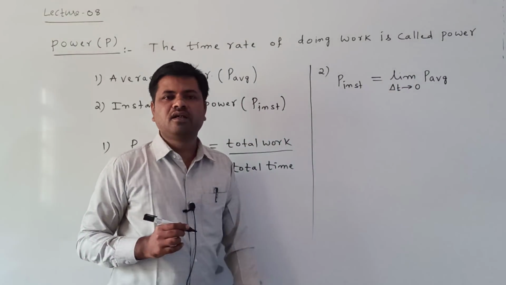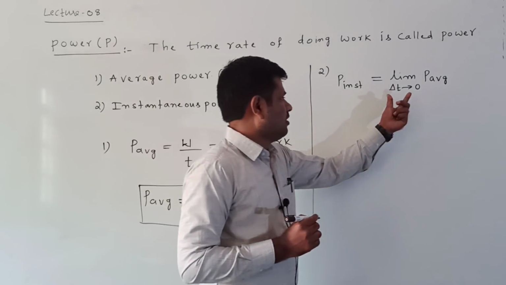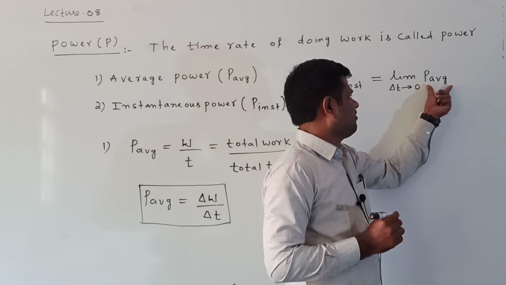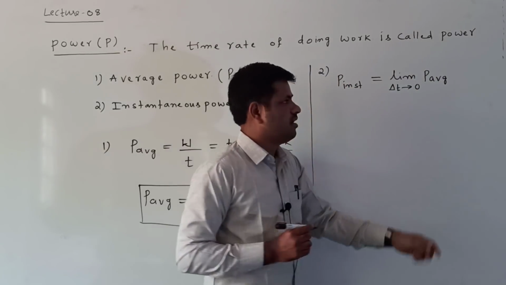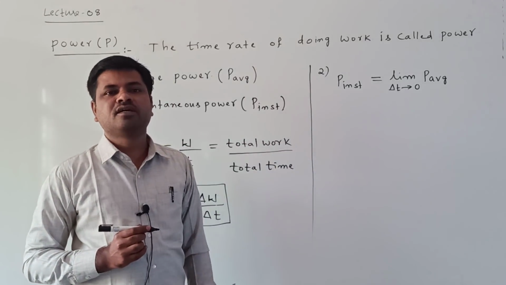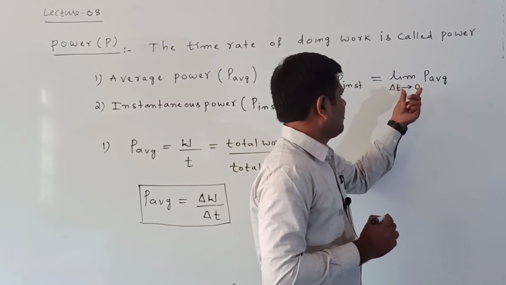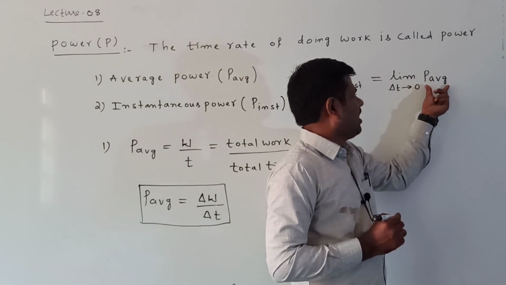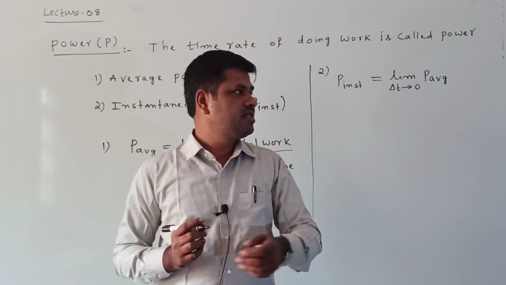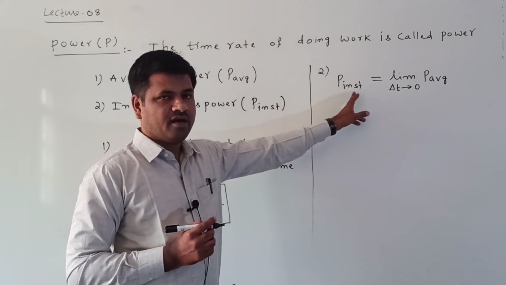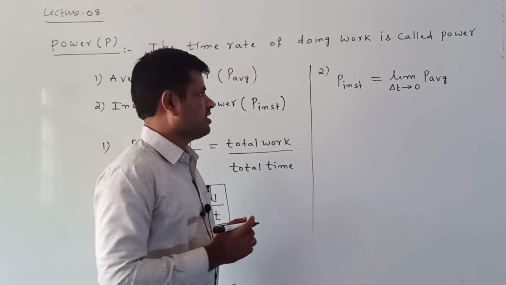When the time interval delta T tends to 0, the limiting value of average power is called instantaneous power. What is the instantaneous power? The limiting value of average power when the time interval reaches 0. Right, this is the instantaneous power.